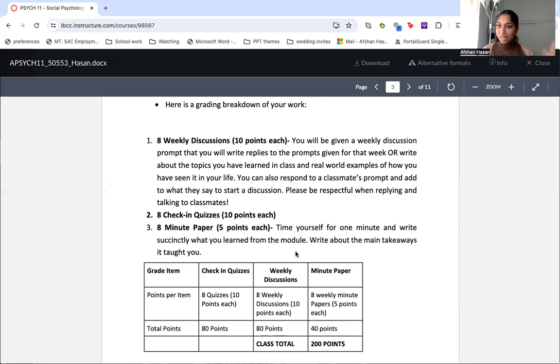Number two, this is where people get a little bit scared, and that is the check-in quiz. I say check-in quiz because this is where you actually check in and see what you have learned or what you need to work on. The thing is, I give you guys 3 attempts at a quiz. The reason I do this is because I'm not using quizzes the way they are meant to, which is testing, right? For me, psychology and research says that when you test yourself, you retain that information better. So that is what I'm trying to do with these quizzes: you can take them up to 3 times.